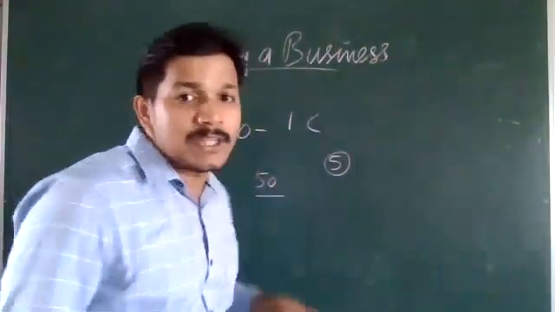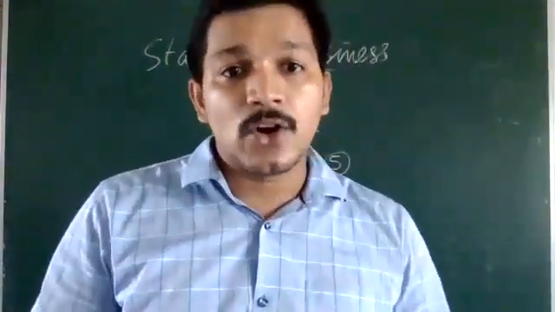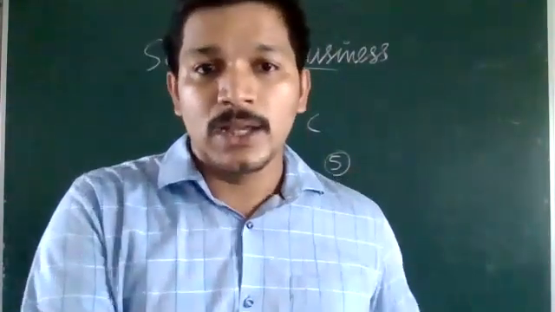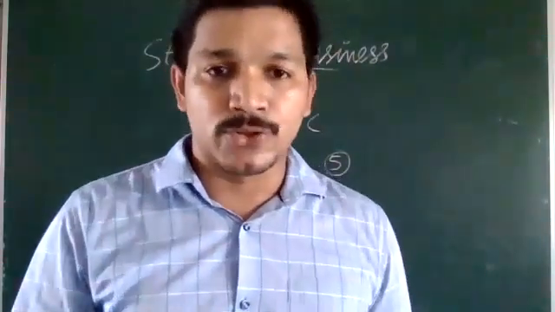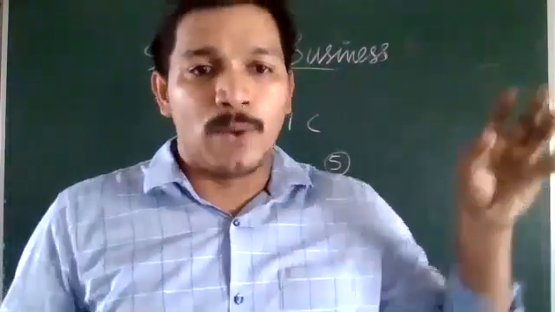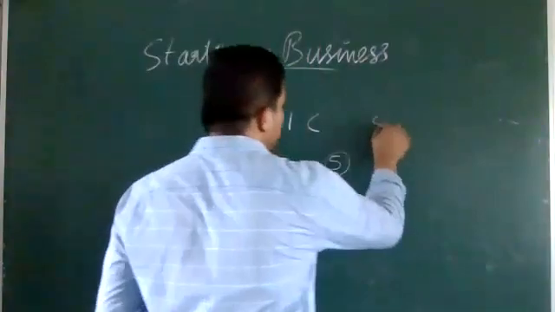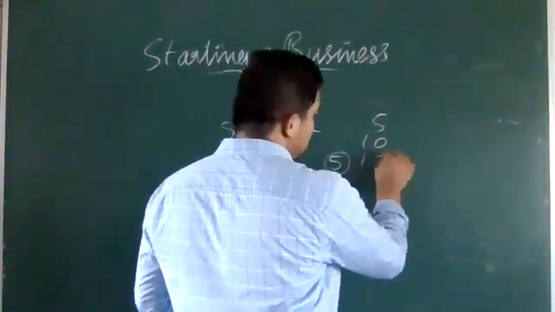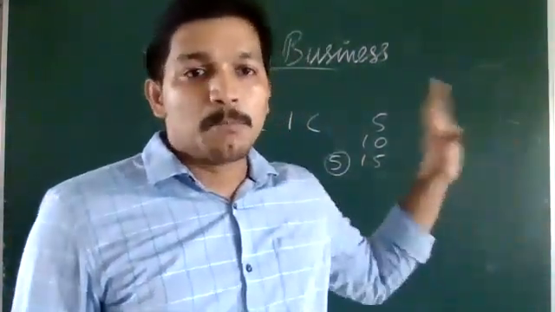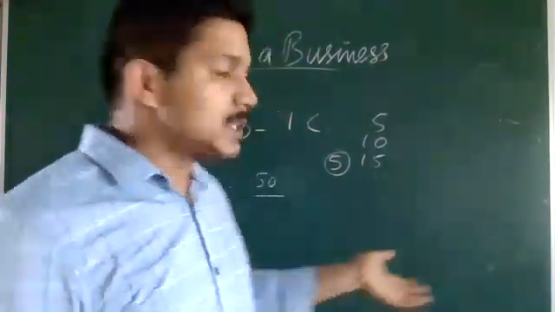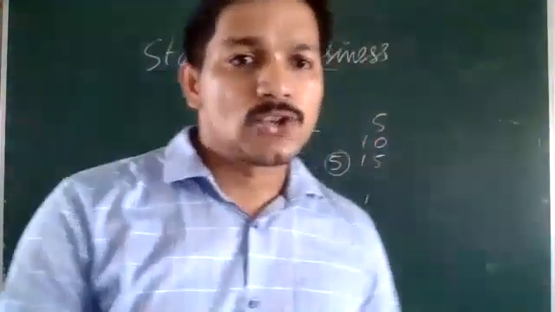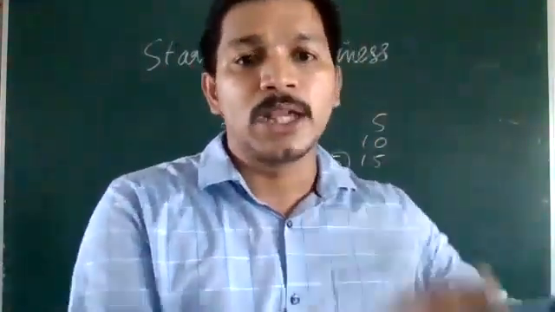All 50 shareholders may not invest an equal amount of money. Some invest more, some less. For example, one person invests 5 crore rupees, another 10 crore, another 15 crore. Huge investment is made by a few members, so these members may be the board of directors. Other members invest 1 crore rupee or 50,000 rupees, 10,000 rupees, small shares.